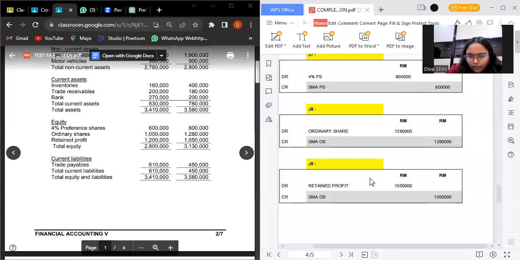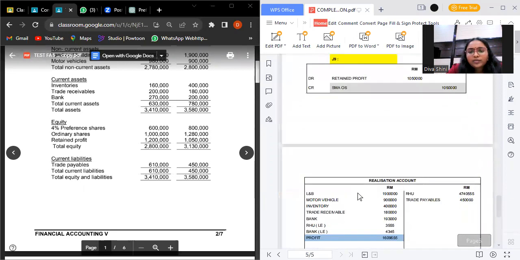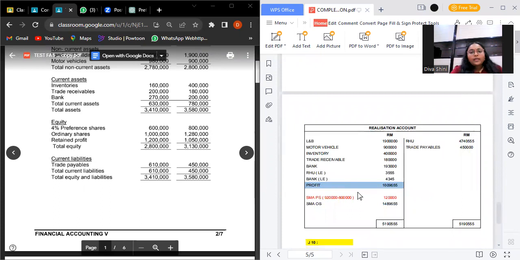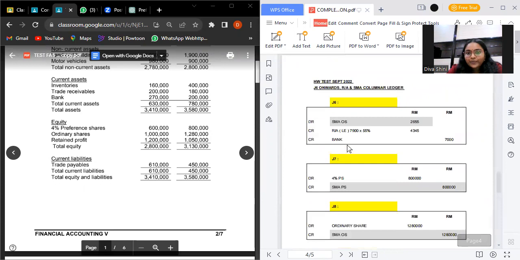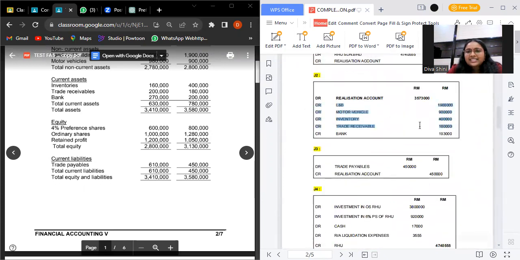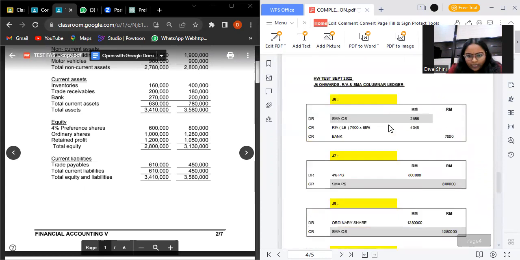So that's all for journal 9. So before we do journal 10, we should do the realization account. For the debit side of the realization account, we should take all the amounts until bank from journal 2. Since this all is stated as credit, we should debit it in realization account.